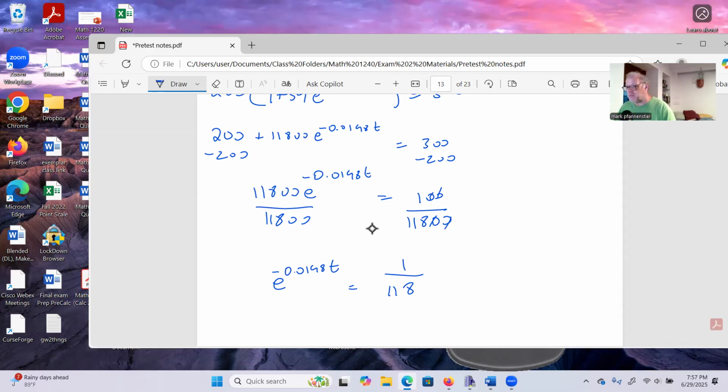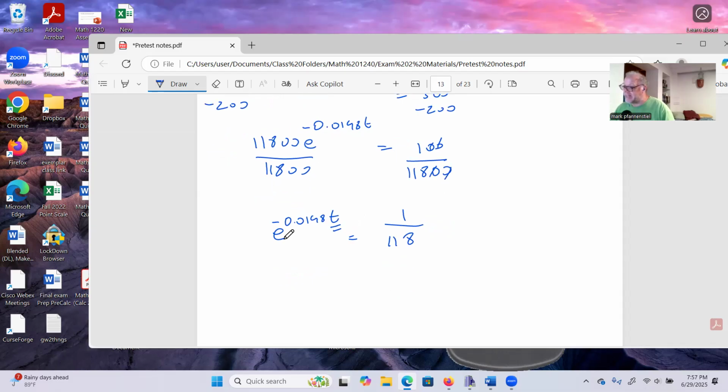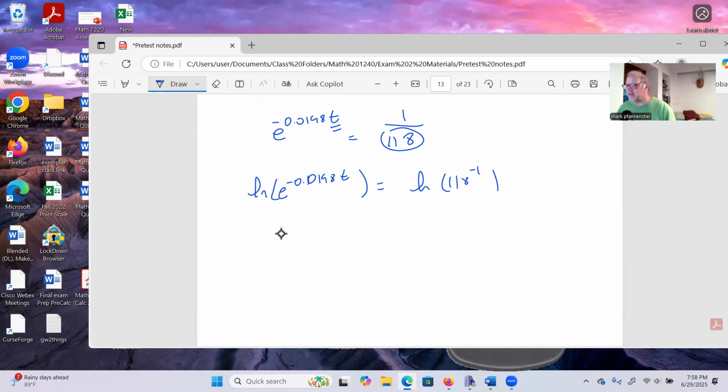Now, I've got a variable in the exponent position. How do I get it down? We take a natural log of both sides. Since there's an e in it, we want natural log. We could use common log. Technically, that would work, but common logs and natural logs don't talk to each other very well. Let's use natural log because that'll make the answer really nice. So we have natural log of e to the negative 0.0198 t is equal to the natural log of 118 raised to the negative 1 power, right? That's a fancy way to write 1 over 118. And I did that because we're going to pull this exponent down in front for both sides.